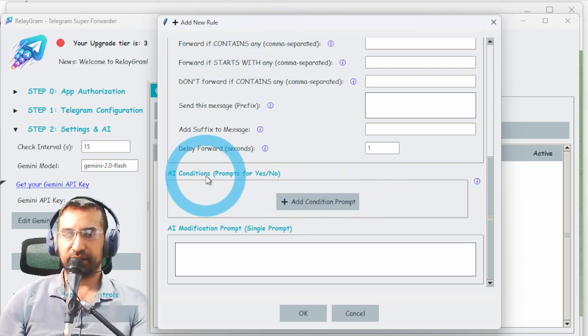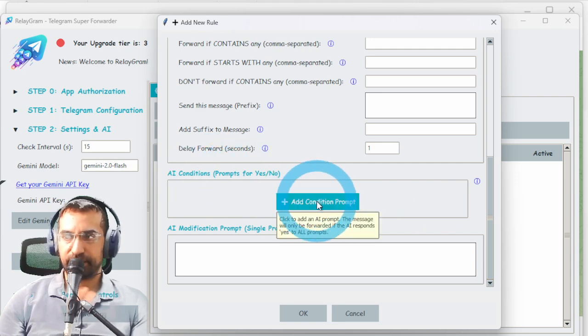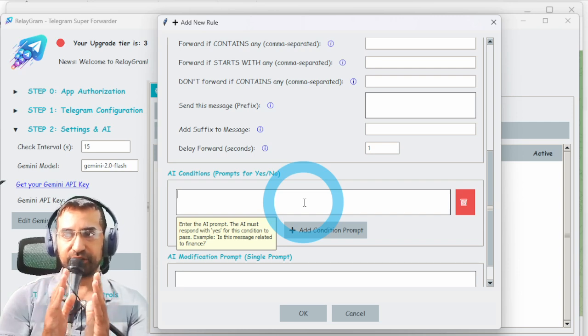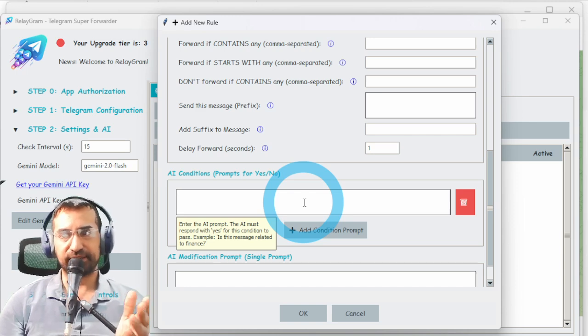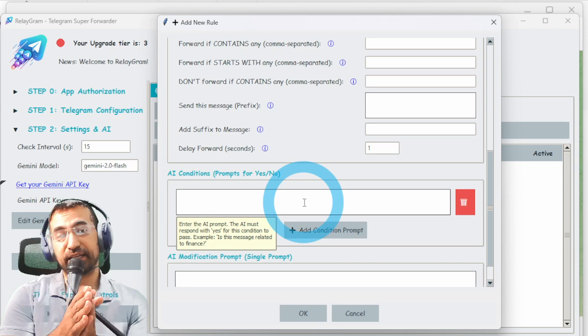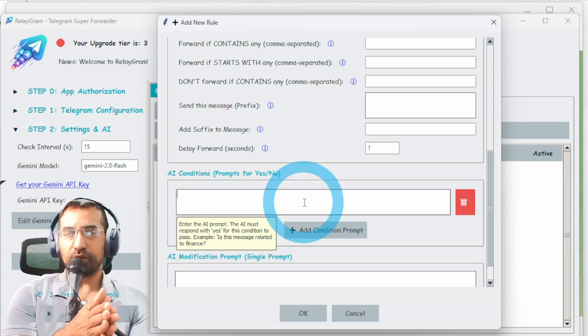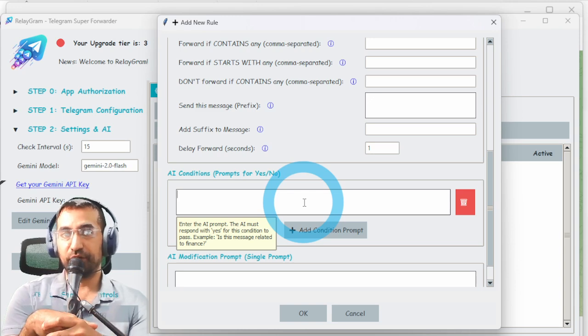And so the AI condition for this one is going to be, you could write anything in here, like any condition. For example, is this message related to finance, and only if it's related to finance, it will be forwarded. So that's going to give you control over what messages are forwarded and what are not.